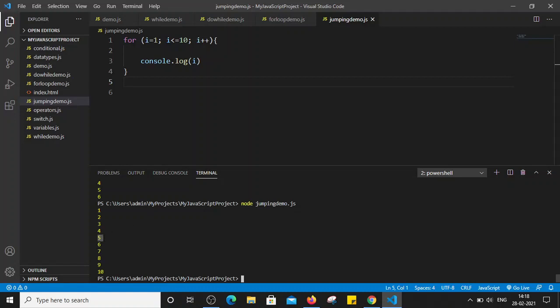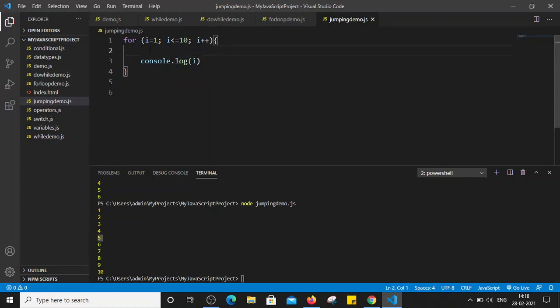I want to skip the value of 5 and go to the next iteration, that is, I want to print the remaining values 6, 7, 8, 9 and 10, but without printing 5. So I just want to print 1, 2, 3, 4, after that directly 6, 7, 8, 9, 10, right? Similarly, I want to skip some specific condition here.